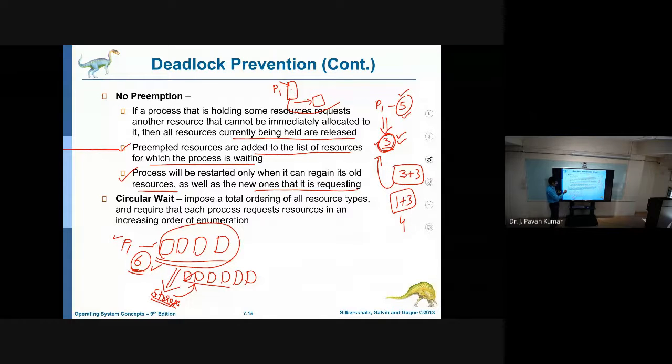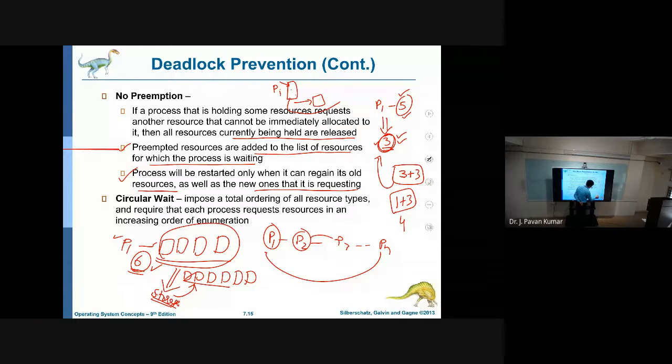Next, consider circular wait. Circular wait means P1 is waiting for P2, P2 is waiting for P3, and so on, Pn is waiting for P1. Here P1 can wait for P2, P2 can wait for P3, and we follow all that as it is, but P3 cannot wait for P2.